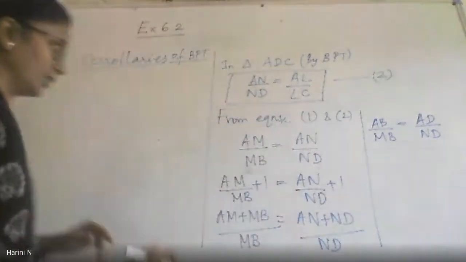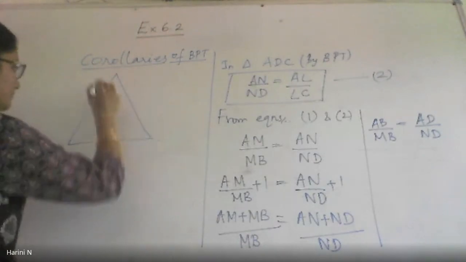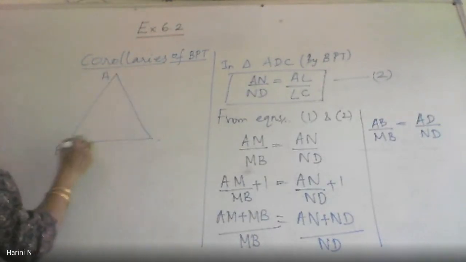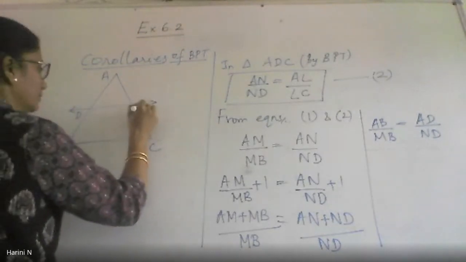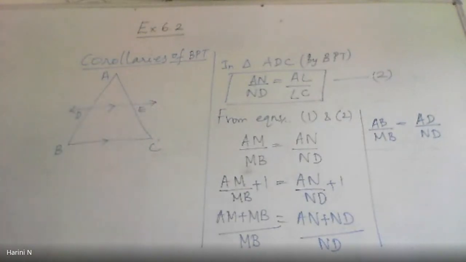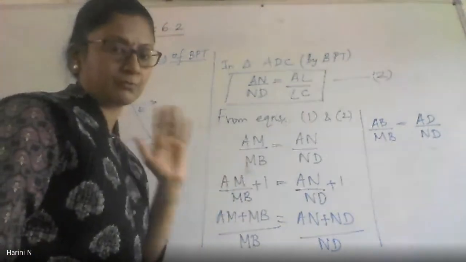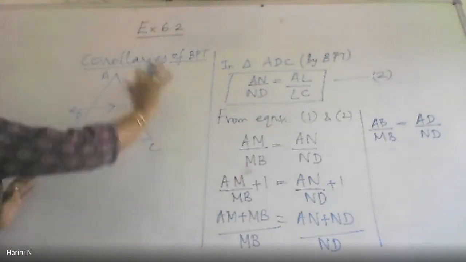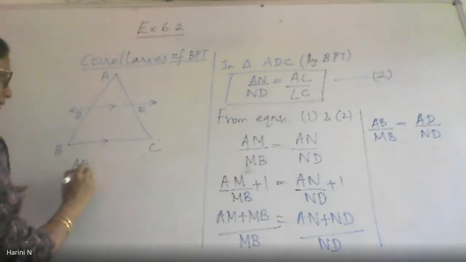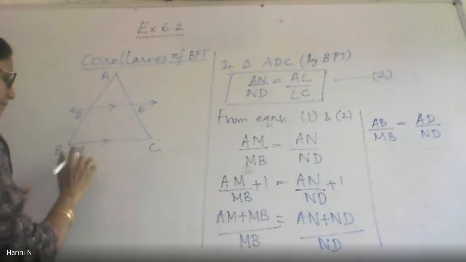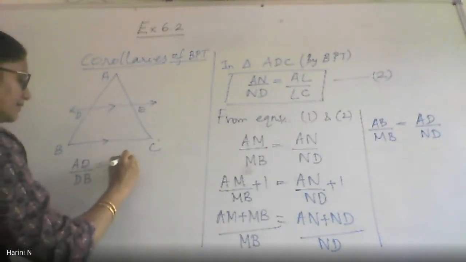All right. So now I am coming back to the BPT. Suppose we have triangle ABC such that DE is parallel to BC. Then the obvious truth, the theorem with the proof we had was, if this condition holds, then by the BPT we wrote AD by DB equals AE by EC.